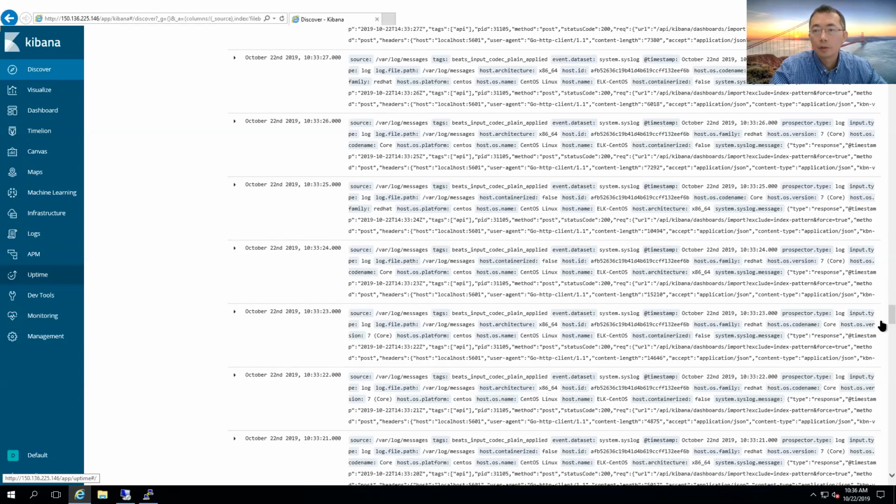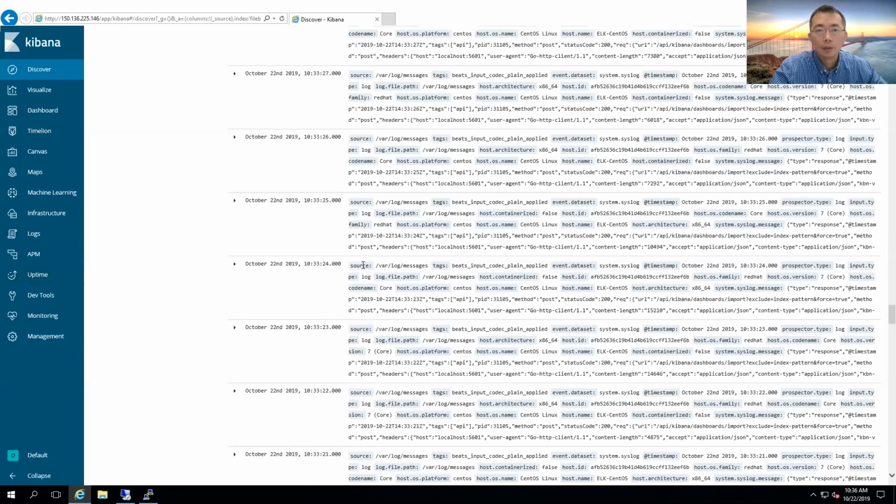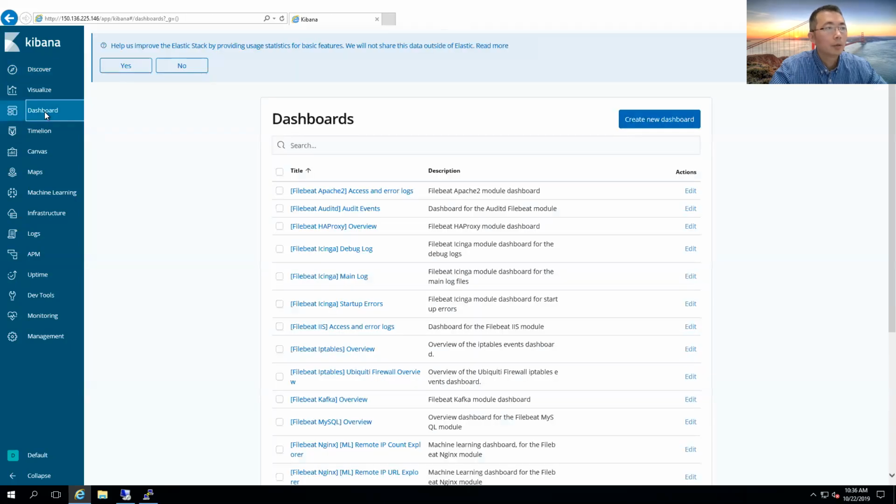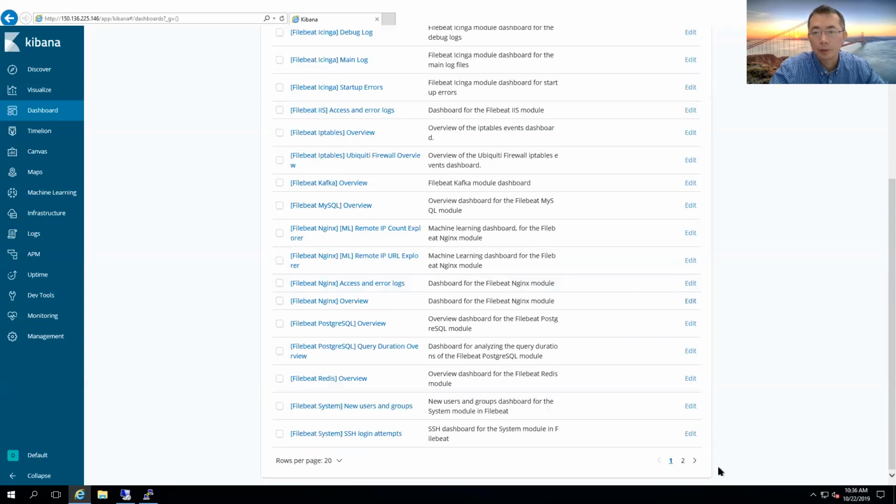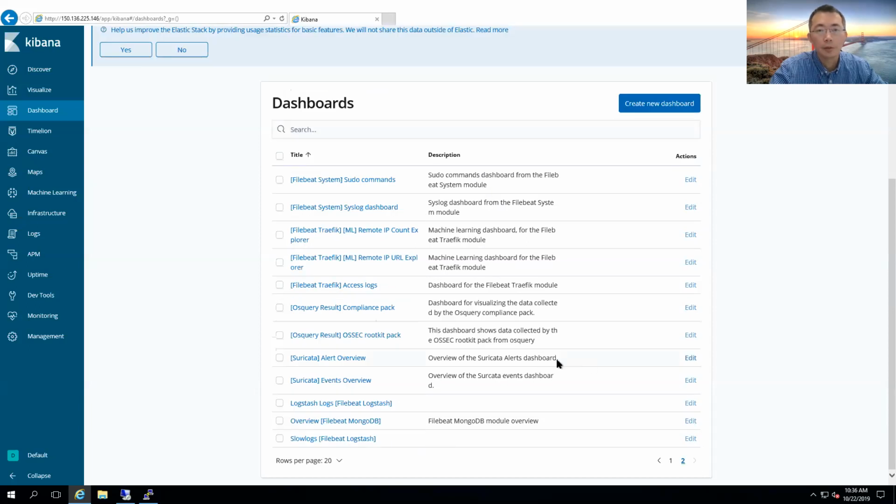You can search, you can browse, you can click to set up and see those logs. And we can go to the dashboard here and search. You can search Filebeat system.